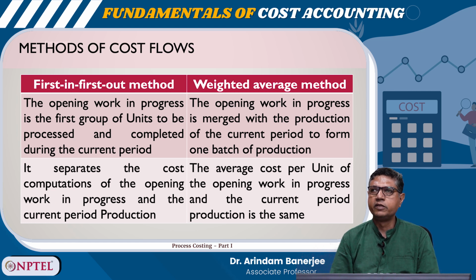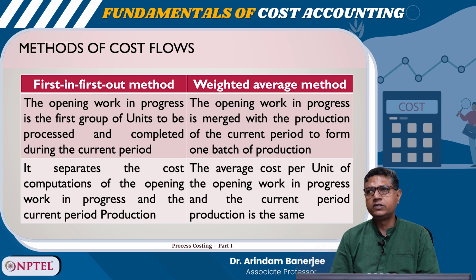In the weighted average method, the opening work in progress is merged with the production of the current period to form one batch of production. The average cost per unit of the opening work in progress and the current period of production is the same.